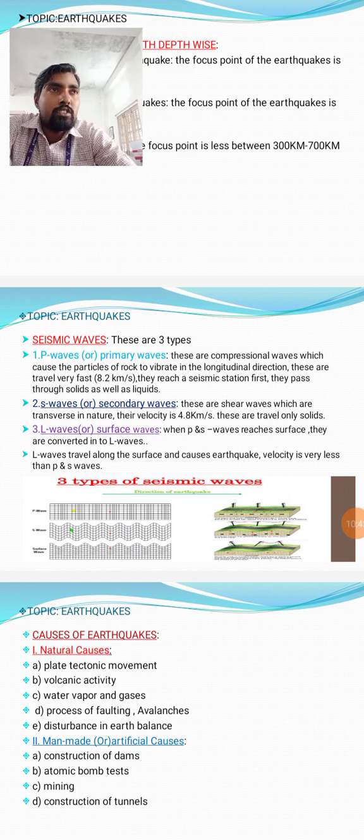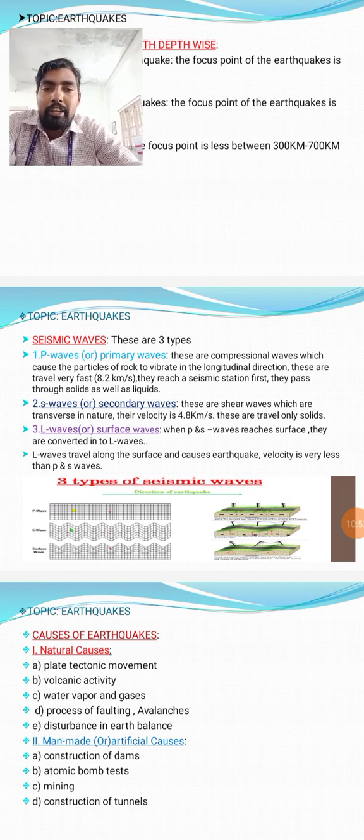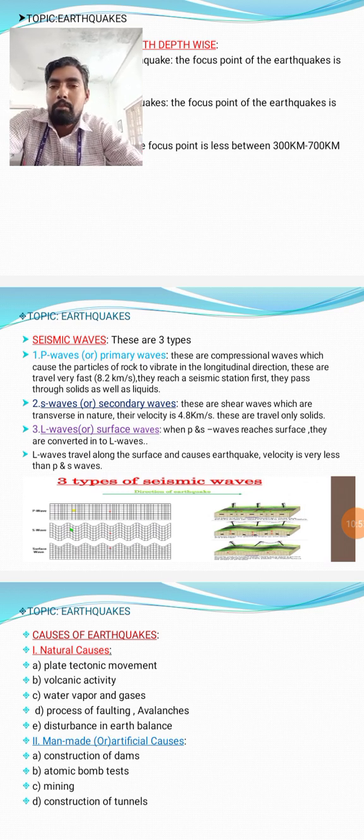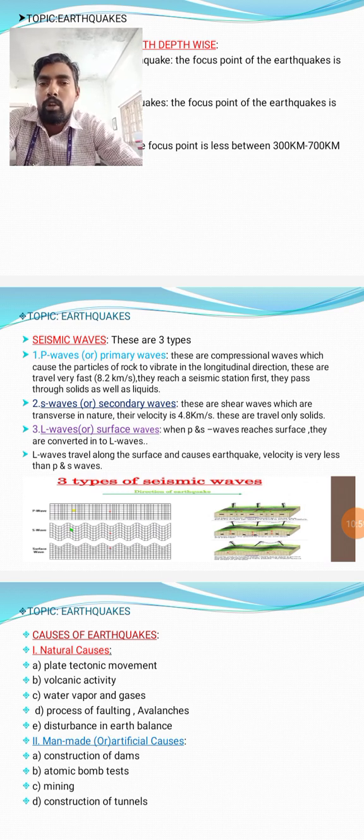These waves have shear wave nature. They have less velocity compared to the P waves, a velocity of 4.8 kilometers per second. They travel only in solids. P waves travel in solids and liquids, but S waves travel only in solids. They do not travel through liquids. They are not able to travel in liquids. So the third one, L waves or surface waves.